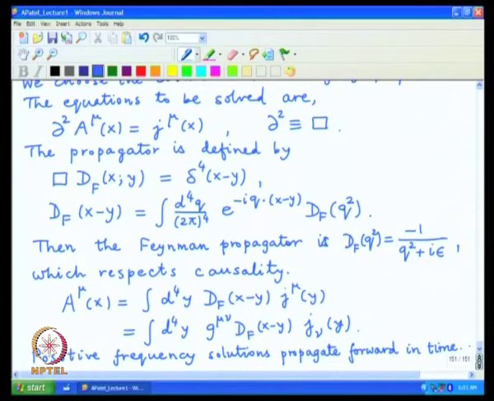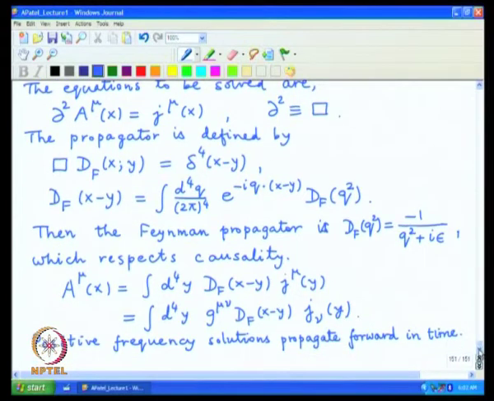One can see some extensions of this analysis, which has to do with the fact that the current which appears in Maxwell's